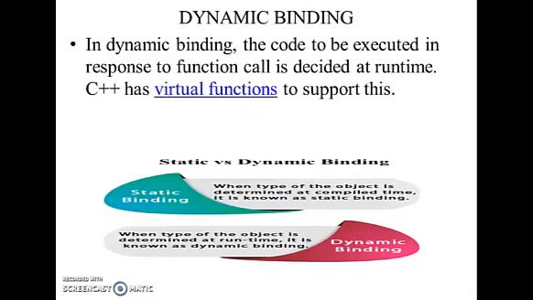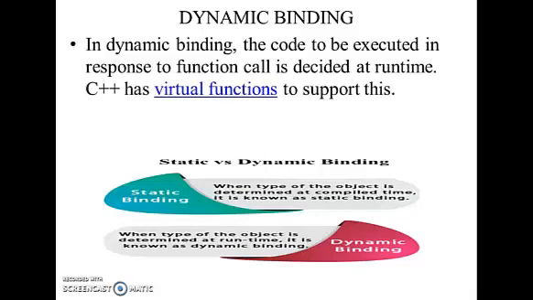Another one is dynamic binding. In dynamic binding, the major part of the code is executed with the help of a function call. Whenever a function is called, the code will be executed with the help of methods and functions. It responds at runtime only. That is the use of dynamic binding. In C++, virtual functions support this dynamic binding.